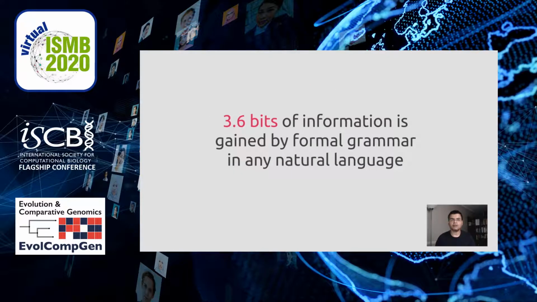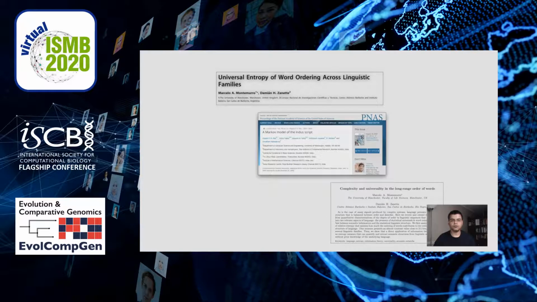There are around 7,000 languages in the world divided into 19 linguistic families. It turns out that all human languages have relative entropy of 3.6 bits. The reason behind this relative entropy in all human languages is not known, but it has been extensively used to find out whether a series of symbols represent a language, like the plaques discovered from the Indus Valley civilization.